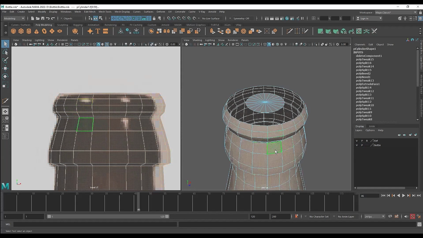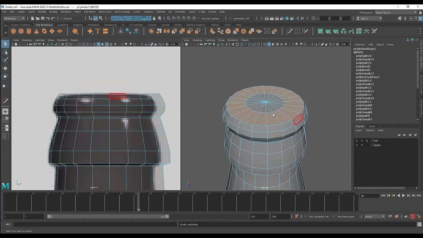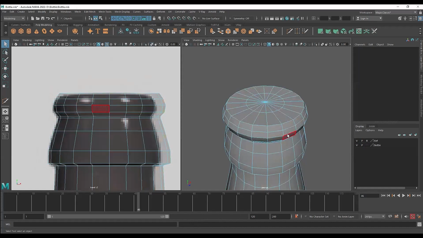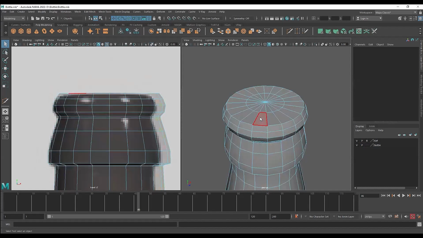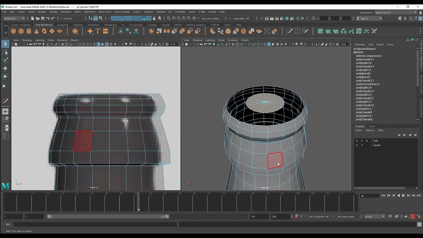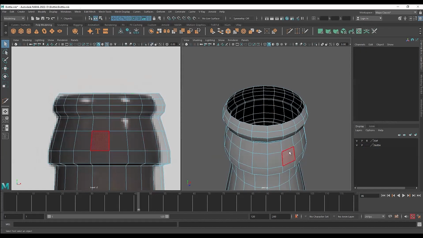This one, you can see when I'm double clicking on it, it is getting all selected, but this middle one is not getting selected. If I double click on that, you can see it is getting selected. So basically we broke the connection in between. Let me undo this. When everything is connected, there are no holes. If I double click, you can see everything gets selected. If I delete this loop, we break the connection. Therefore, this gets separated.